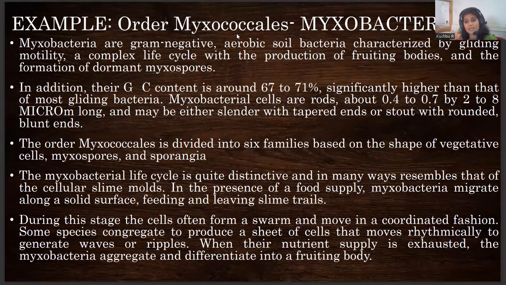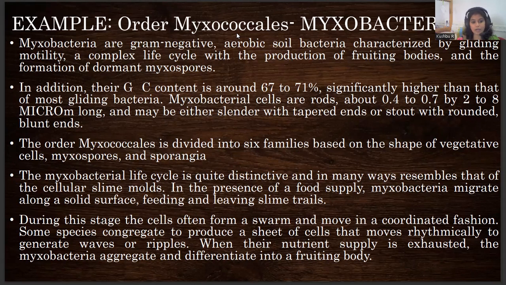Inside fruiting bodies, myxospores will be present. When myxospores escape from the fruiting bodies and fall on a suitable substratum under the right environmental conditions, they germinate into new vegetative cells. So this shows not only an atypical type of motility, but also a typical type of reproduction. They are generally seen in soil, gram-negative, aerobic, show gliding motility, and have a complex life cycle producing fruiting bodies and myxospores, which are dormant in nature. They have a high G plus C content, about 71%.